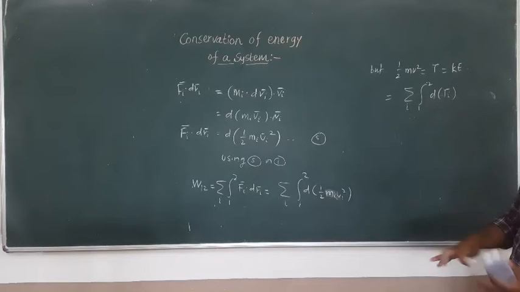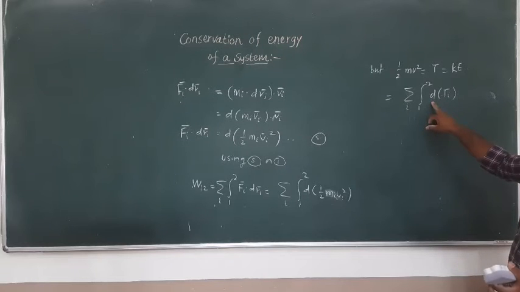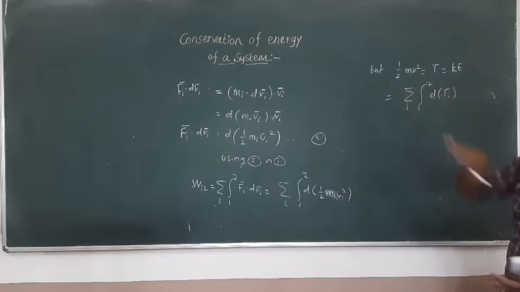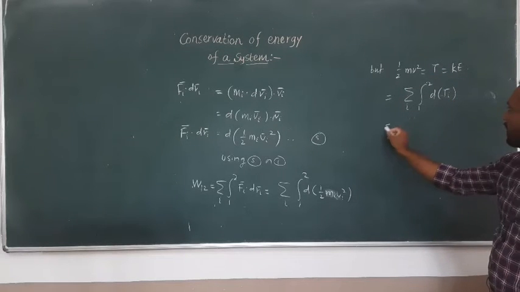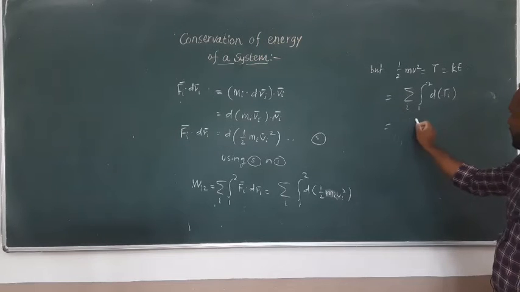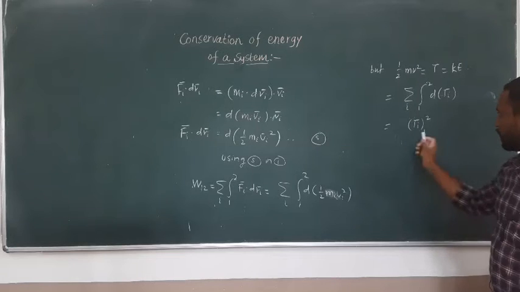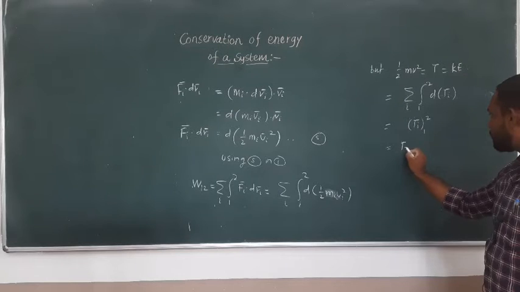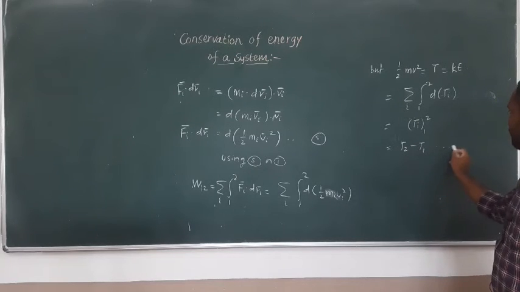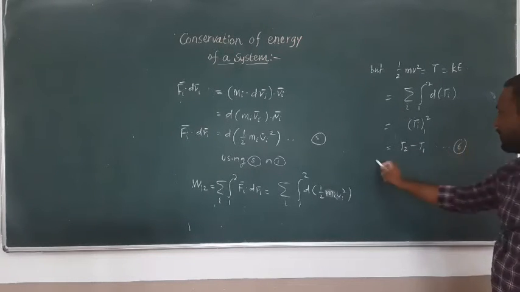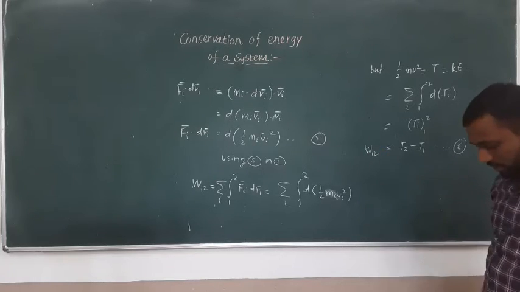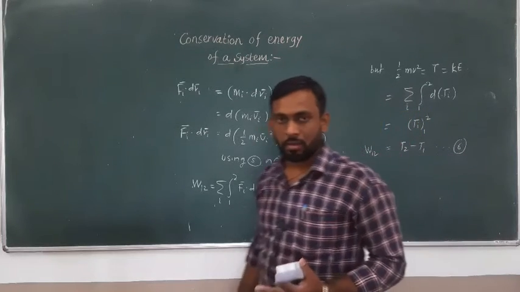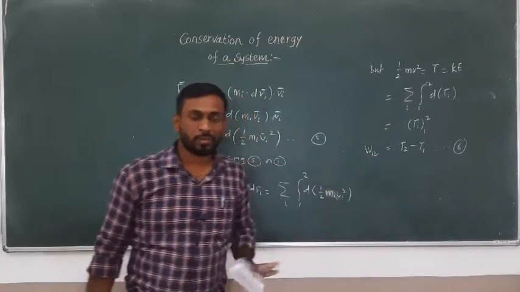So again we are looking for the same situation where the integration of the derivative, since d of some quantity is a derivative, and the derivative of an integration is again the same quantity. So the same quantity is Ti and the limit of integration is again 1 to 2. If you substitute the upper limit and lower limit, we get T2 minus T1. This is equation number, let's say 6, this is dW12.